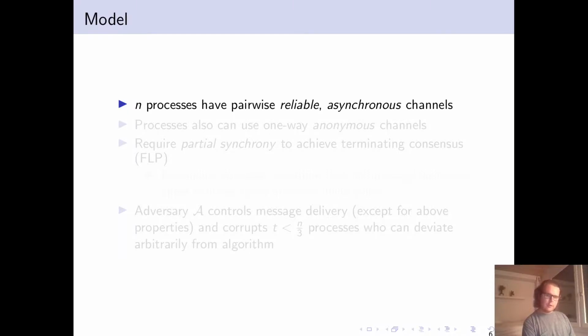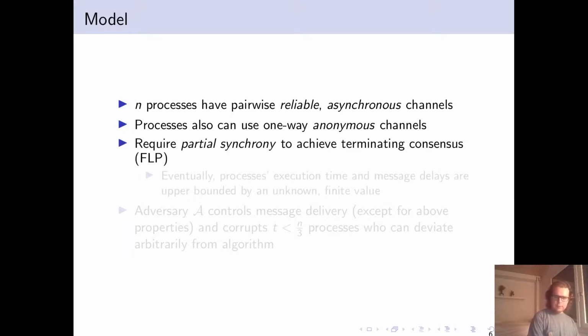And the asynchronicity means that the message delays are not known by processes, and so a message could take any amount of time to be delivered. Processes can also use one-way anonymous channels. So in essence, you can think about this like if I were to have a buffer and a message was suddenly to appear in that buffer, it would not be clear who deposited that message in the buffer.